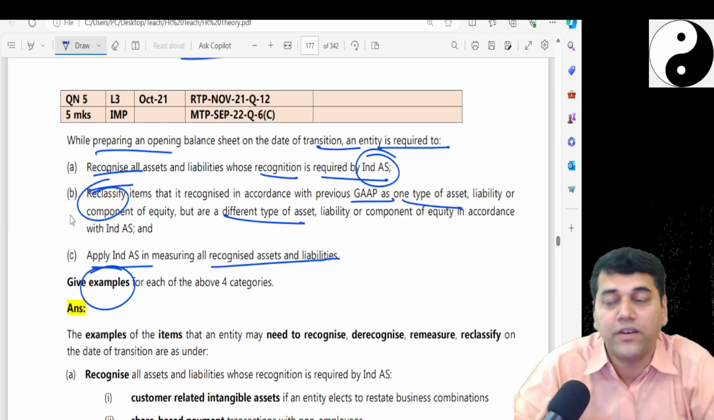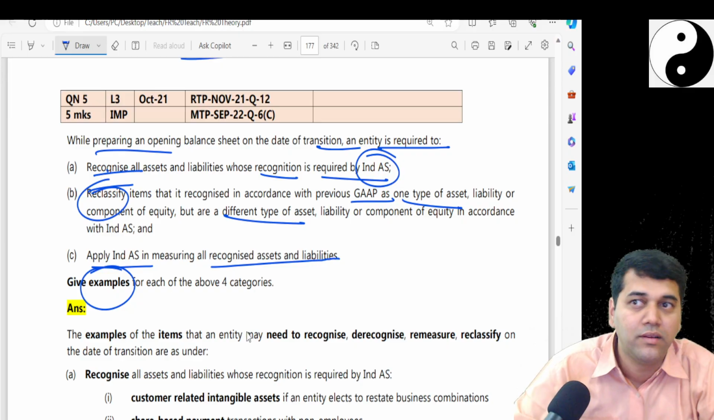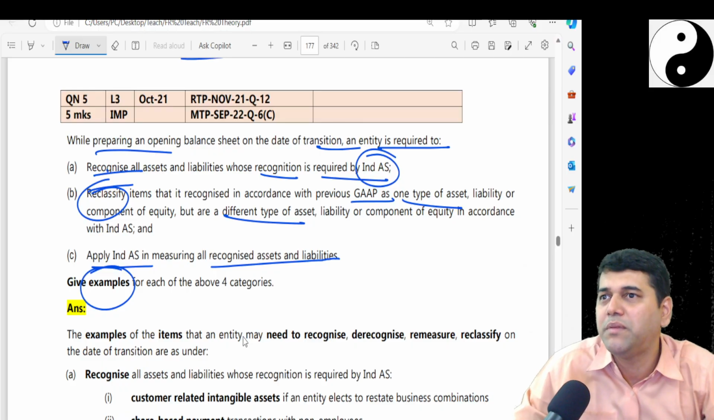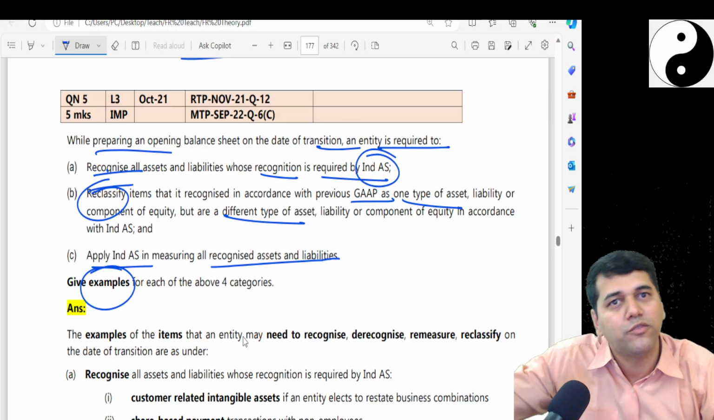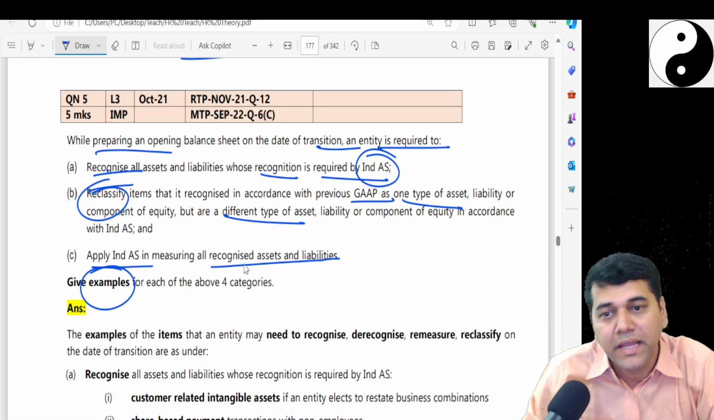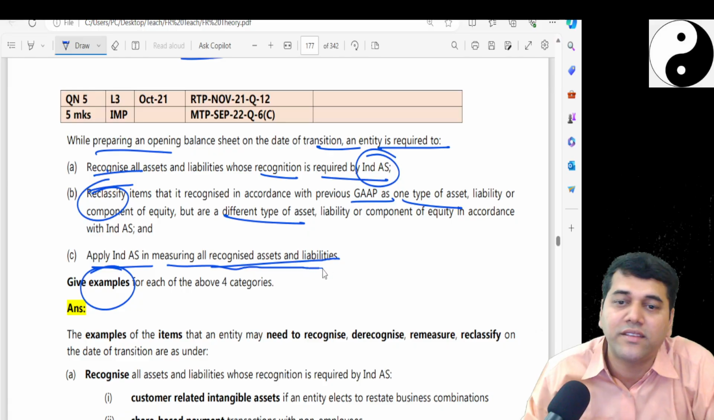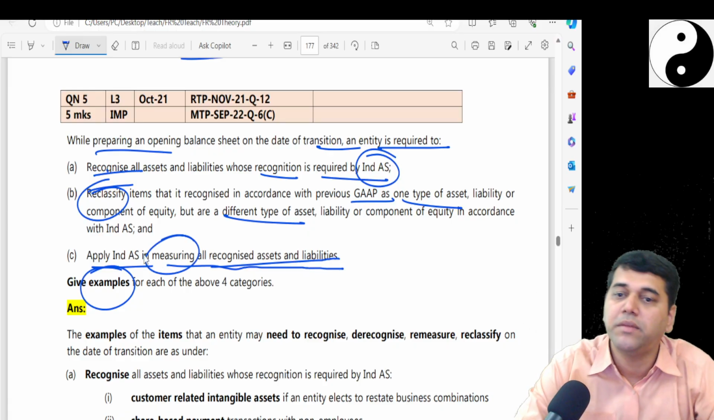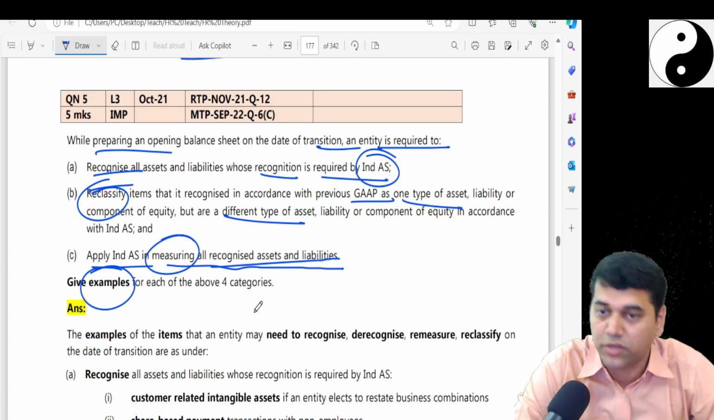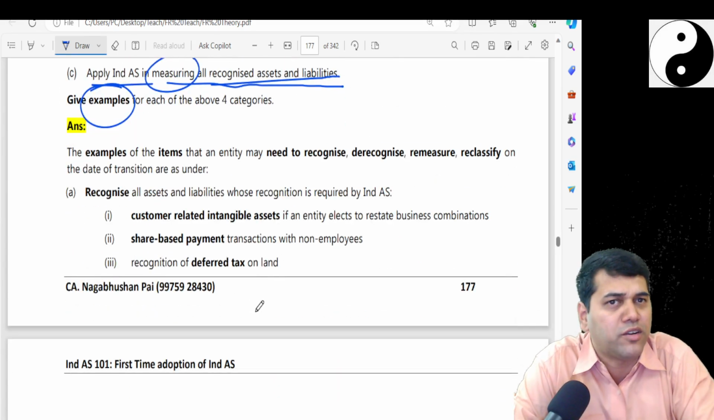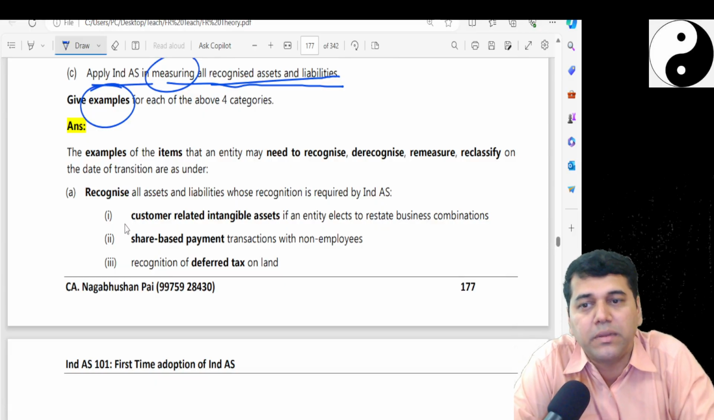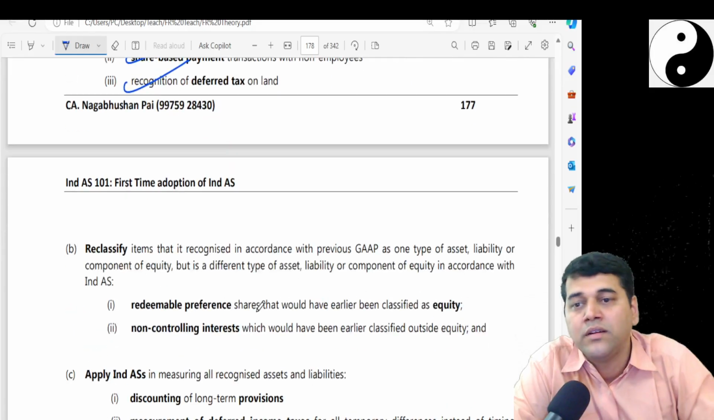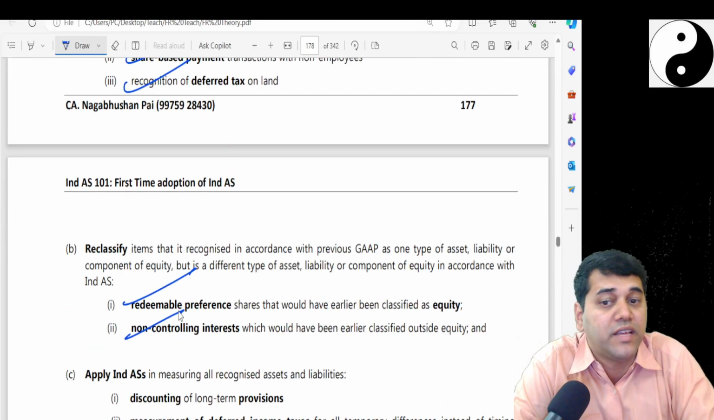Now they say reclassify. Do you have an example? That previously you put it somewhere else, now you will put it somewhere else. Preference shares, redeemable preference shares. Previously it was equity, now you will reclassify. Apply Ind AS in measuring all recognized assets and liabilities. Okay, we'll see what examples are there. Are you clear? So, they say you have to give examples like customer intangible assets, share based payment, deferred taxes. Reclassification will be redeemable preference shares, NCIs.